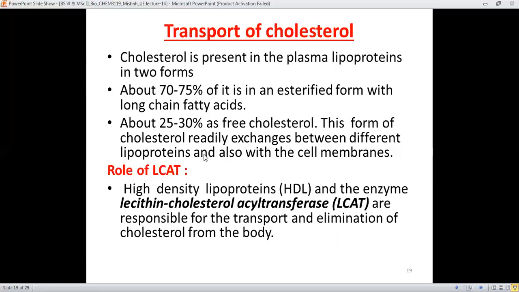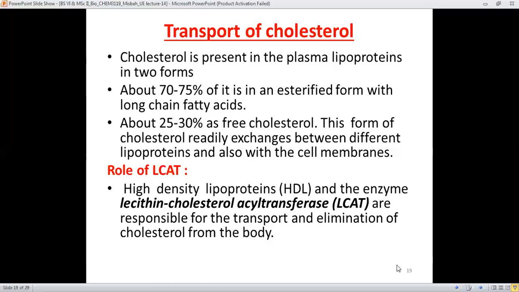And this form of cholesterol readily exchanges between the different lipoproteins, and also with the cell membrane, because it also makes an important part of the formation of cell membranes as well.